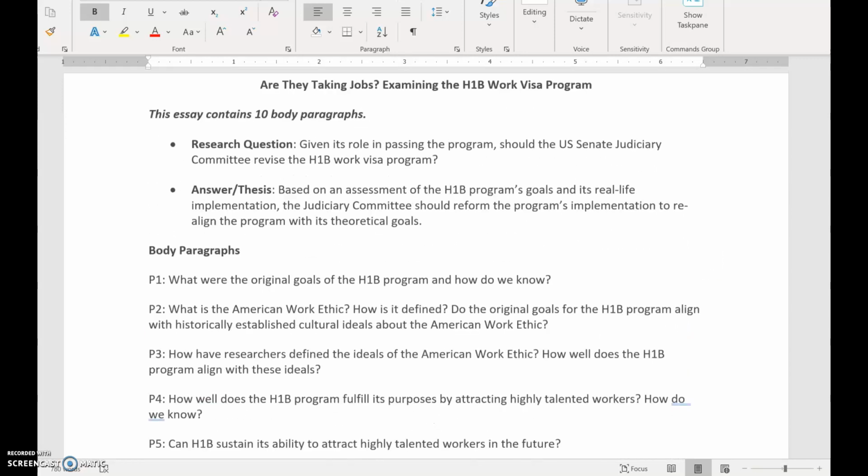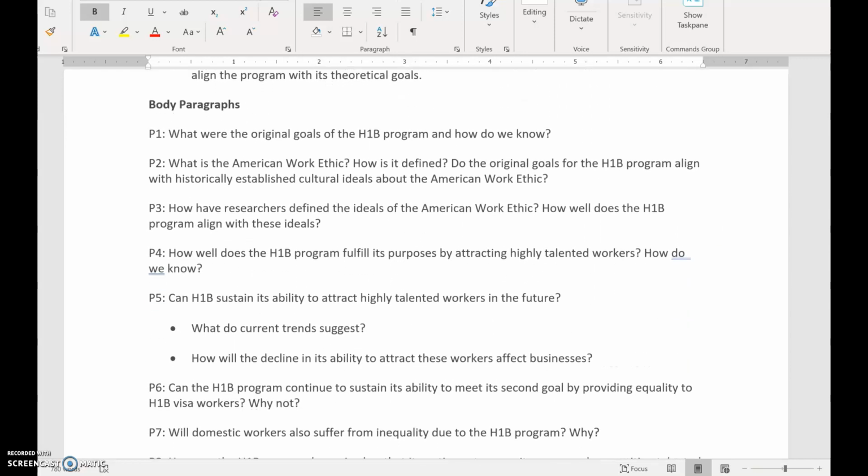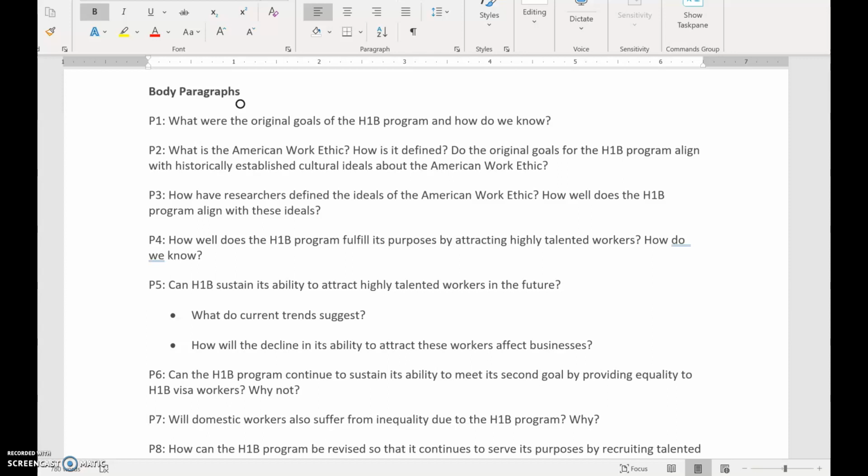So this one also had 10 body paragraphs, and I just put the questions in here by paragraph. Again, I skipped the introduction, I skipped the conclusion. P1 was, what were the original goals of the H-1B program, and how do we know? P2, what is the American work ethic? How is it defined? Do the original goals for the H-1B program align with historically established cultural ideals about the American work ethic?